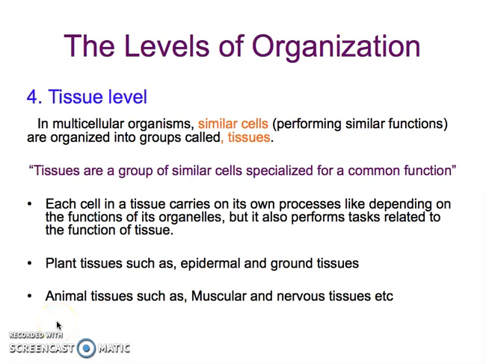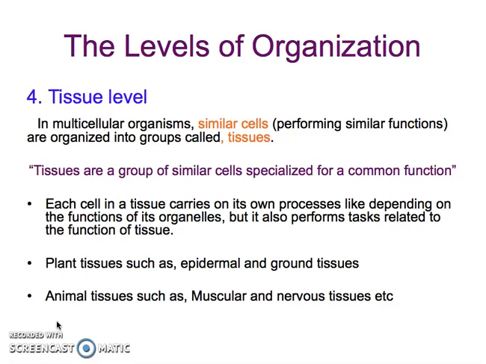If we are talking about the tissue level, in multicellular organisms, similar cells performing similar functions are organized into groups called tissues. So if the word tissue is concerned, we are actually talking about a group of cells. And what type of group of cells is working at this level? Which are similar in their functions.